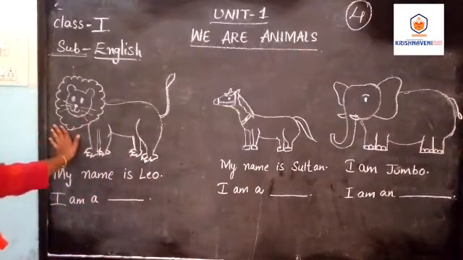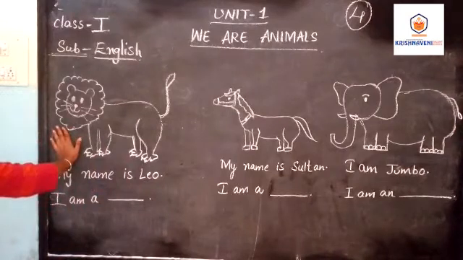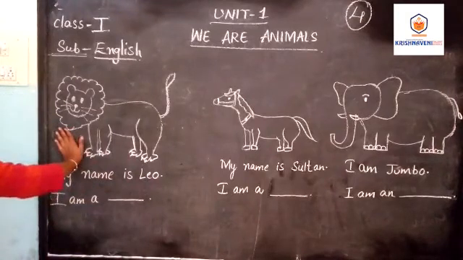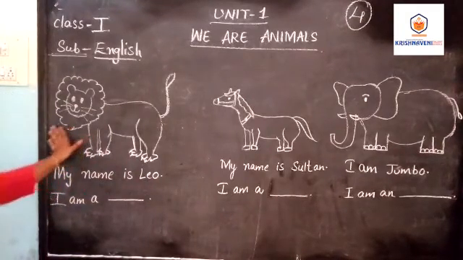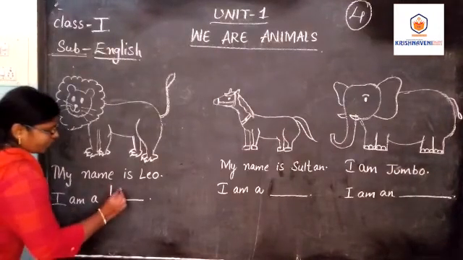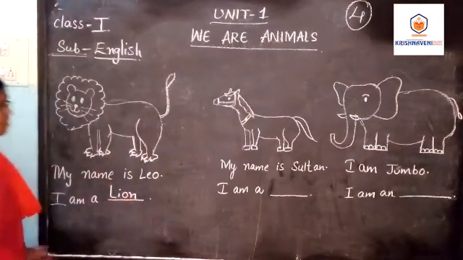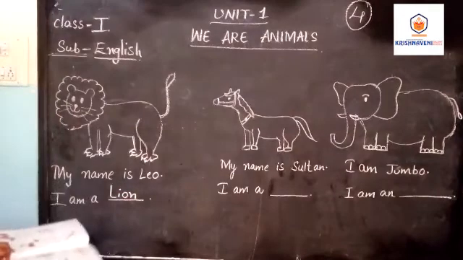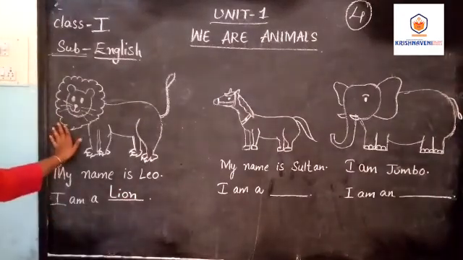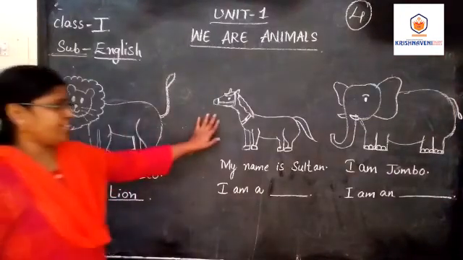See here, what is this picture? Are you able to see the picture, ma? Yes, see, what is this? My name is Leo. This is Leo. I am a lion. So the lion is the king of the forest. Going to the next picture.